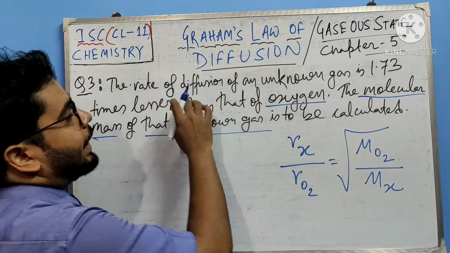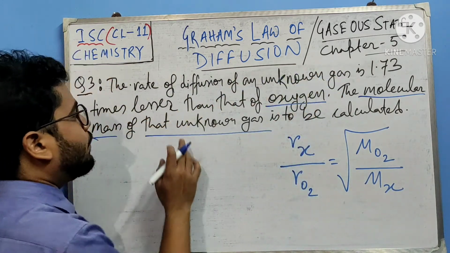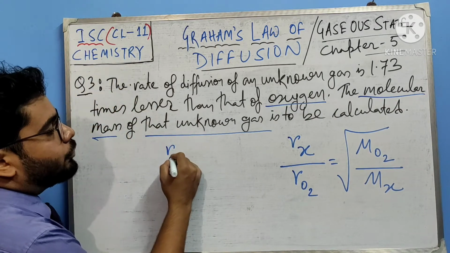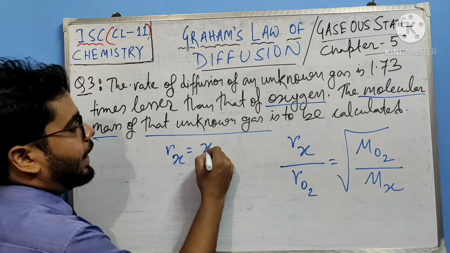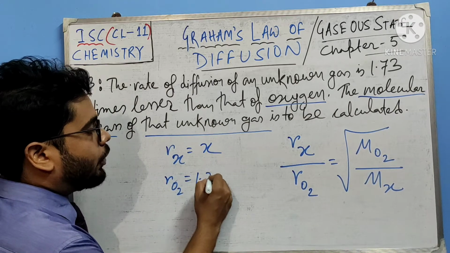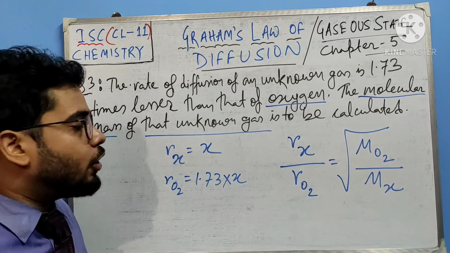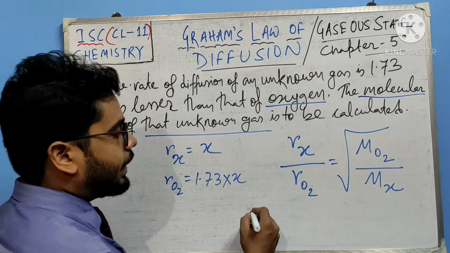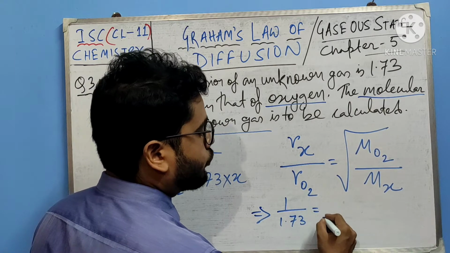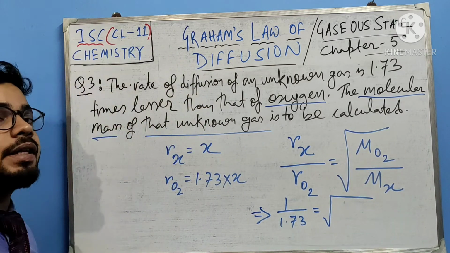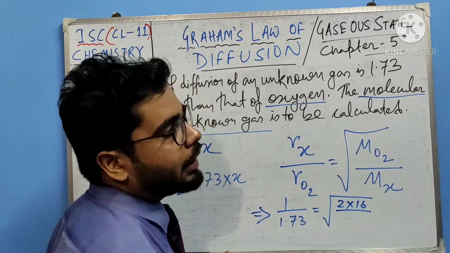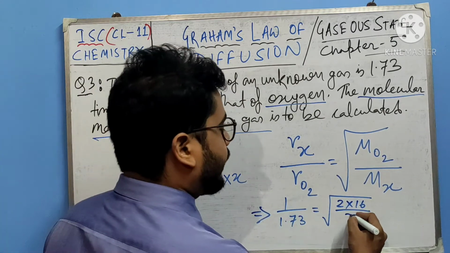Now you see the rate of diffusion of the unknown gas is 1.73 times lesser. So if the rate of diffusion of the unknown gas is X, then oxygen's rate is more, right? So R of oxygen will be 1.73 multiply X. So Rx by RO2 is 1 by 1.73, which equals root over the molecular mass of oxygen, which is how much? 2 multiply 16, because it is molecular mass, not atomic mass, over the unknown gas to be found out.